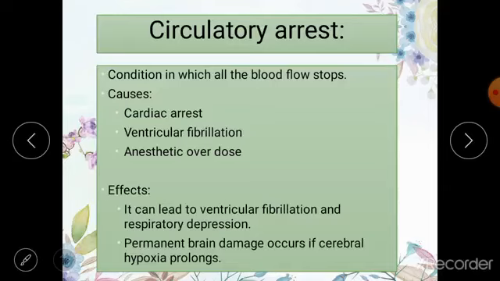So, if these conditions are not immediately reverted, like cardiac arrest, ventricular fibrillation and anesthetic overdose, the circulatory arrest is going to prolong and ultimately lead to damages which are irreparable, like brain damage and lung damage, and it may lead to death.